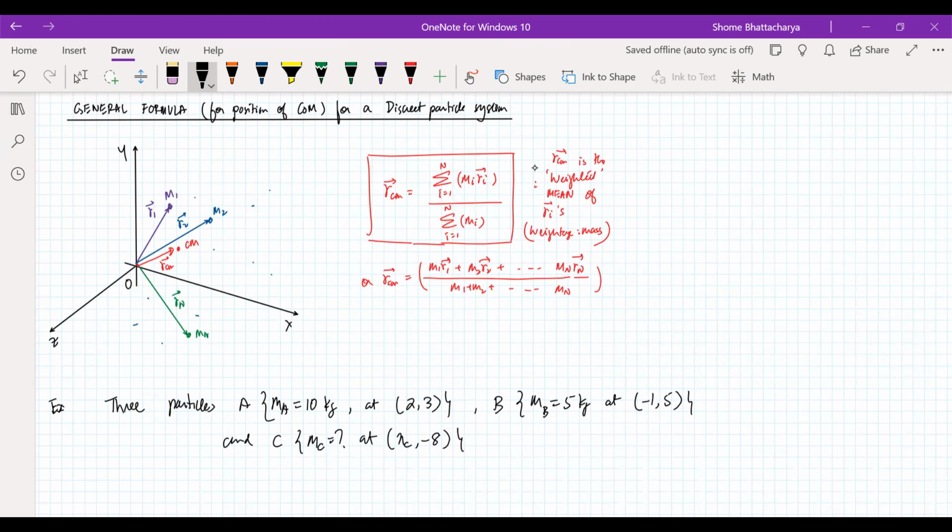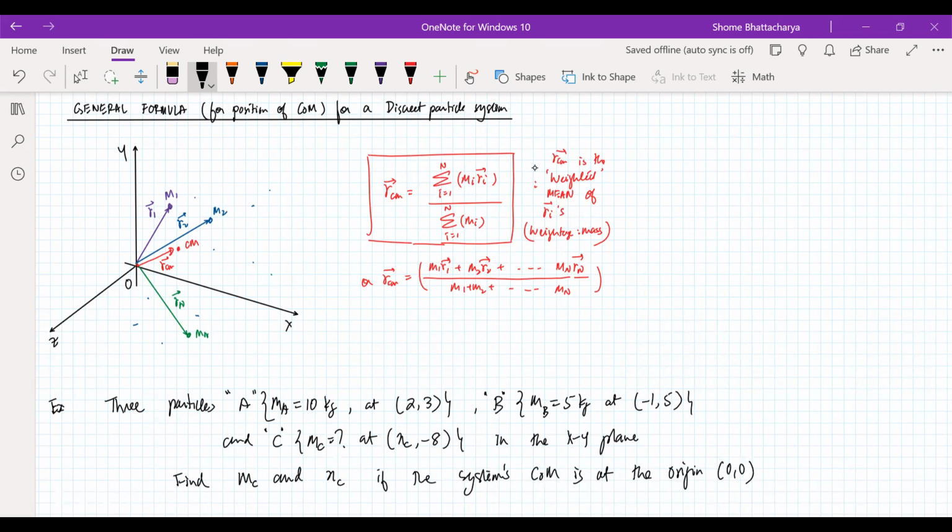So we have these three particles A, B, and C in the XY plane. Find the mass of the third particle and the x coordinate of the third particle if the system's center of mass is at the origin. Okay, so this three particle system has its center of mass at the origin. Then what should be the mass of that third particle and what should be the x coordinate?